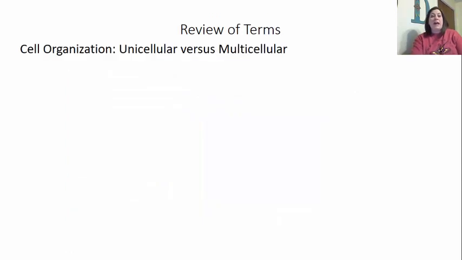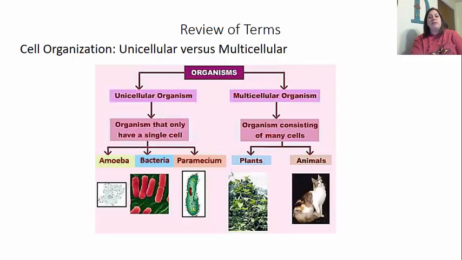Now, another thing we want to look at is cellular organization. With cellular organization, some organisms are considered unicellular and others are considered multicellular. Unicellular means that the organism is made out of one single cell. In a multicellular organism, multiple cells are working together for that organism to survive. If you look here at this flowchart, the unicellular organisms are organisms that have a single cell. This is going to be your bacteria. This is also going to be things like amoebas and parameciums, which are part of the Protista group. We also see multicellular organisms consist of many cells, and this is going to be your plants and your animals. And again, for this particular class, we'll be focusing in on the animal side.